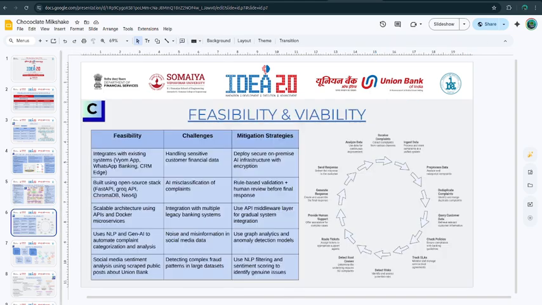Next comes the feasibility and viability. Here are the strategies and the challenges we are going to face: AI misclassification of complaints, sensitive customer financial data, integration with multiple legacy banking systems, noise, misinformation, and social media data, and detection of complex fraud patterns in large datasets. The mitigation strategies we are thinking of are that the AI models we will use are completely open source and in-house. So there will be no data-related issues with data frauds.